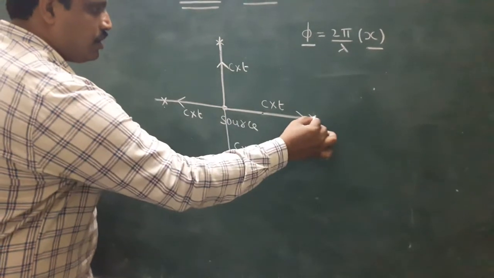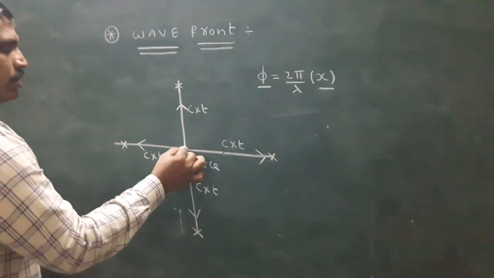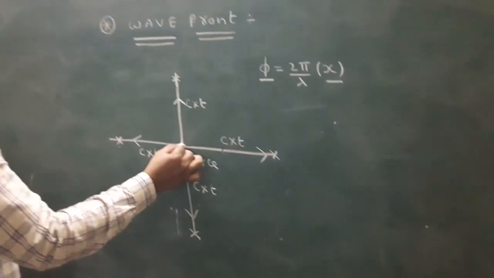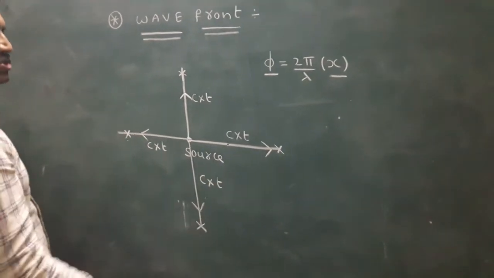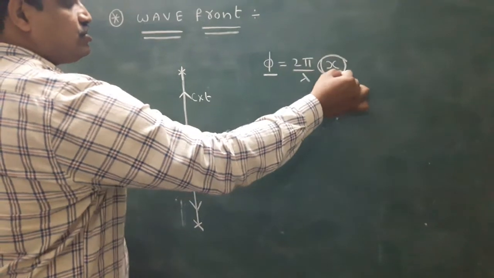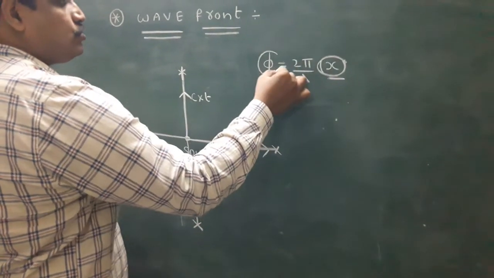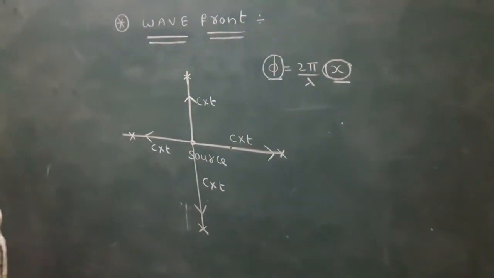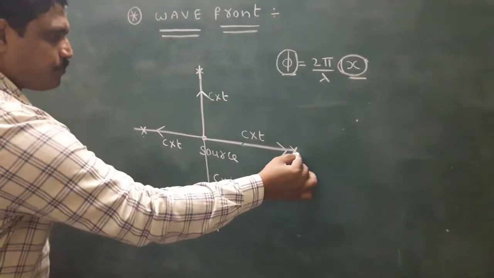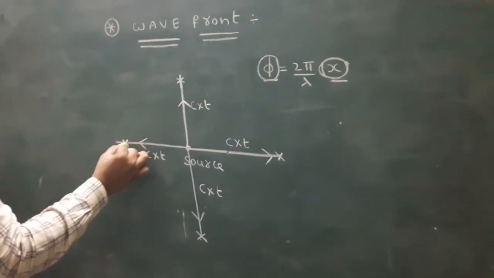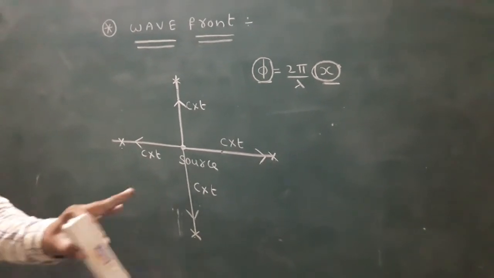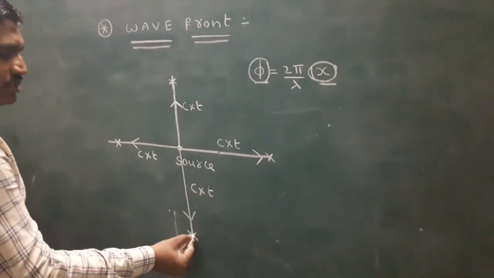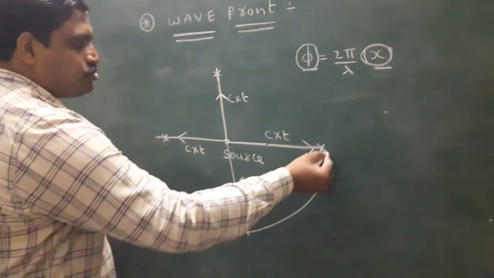Here to here distance, here to here distance, all the same. The distance is the same, so the phase is also the same. Simply, all these points are in the same phase.